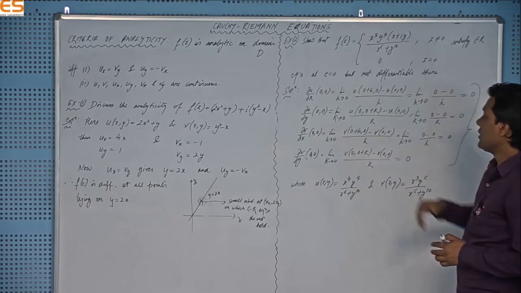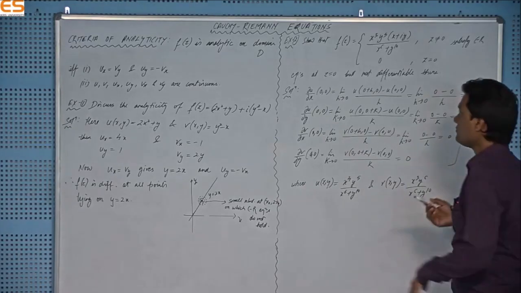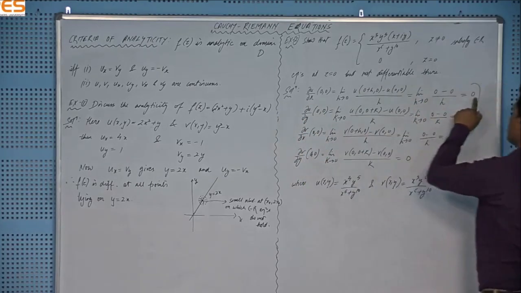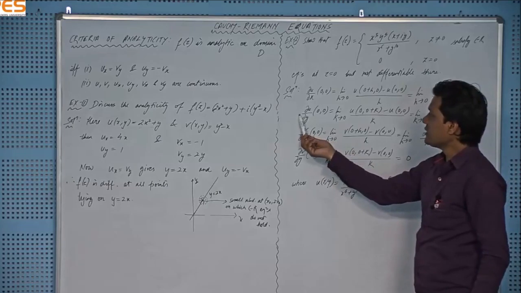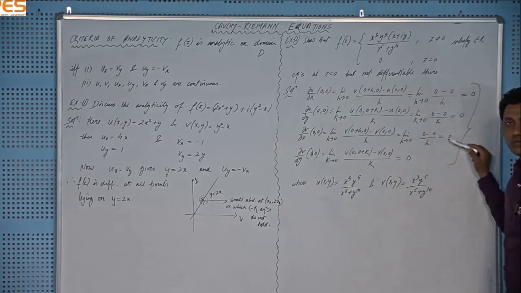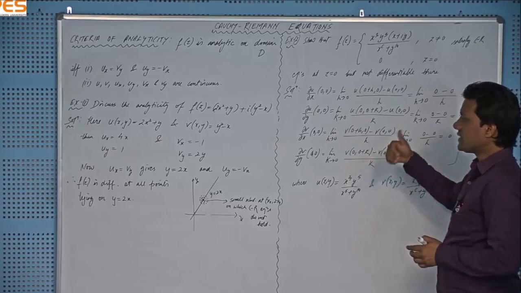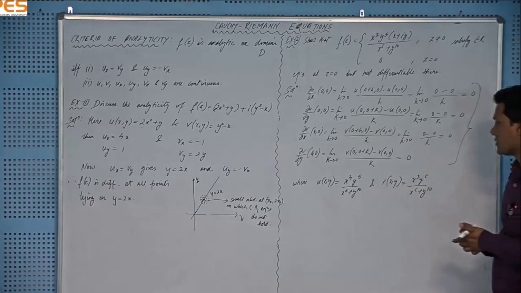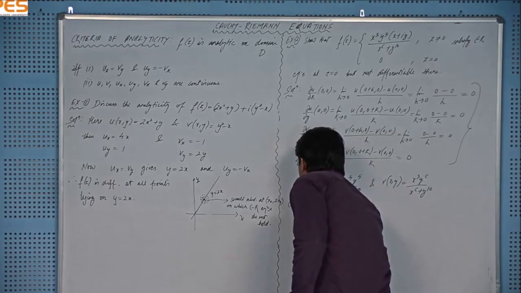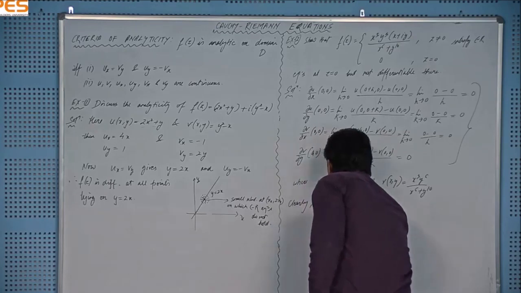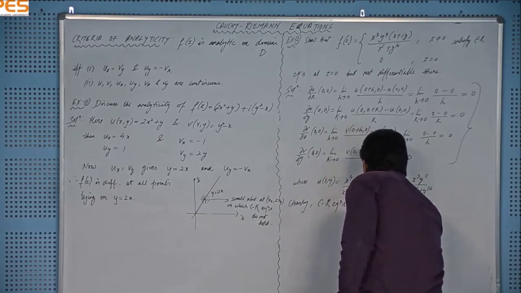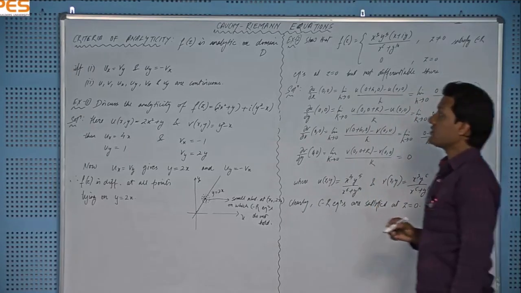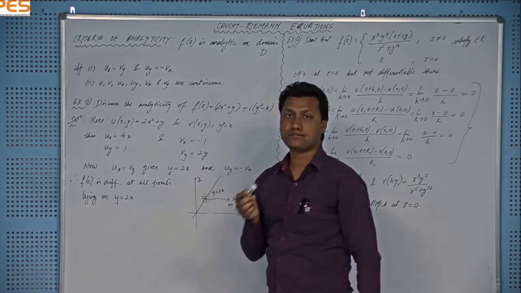Okay, so you have to remember these formulas, and you can see that del u over del x is equal to del v over del y, 0 equal to 0, and del u over del y is equal to negative of del v over del x, 0 equal to 0. So we can say that the Cauchy-Riemann equations are satisfied at the point z equal to 0. You can see that all of them are equal, 0, 0, 0, 0, right? Clearly CR equations are satisfied at z equal to 0, which means the first condition is satisfied.